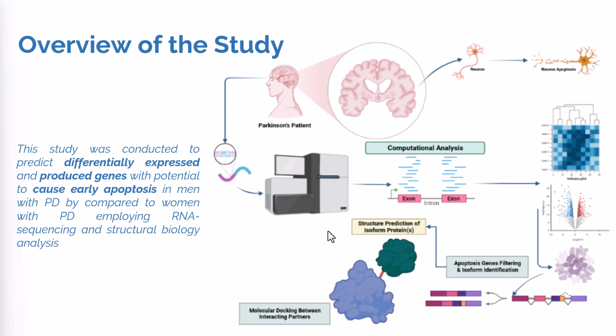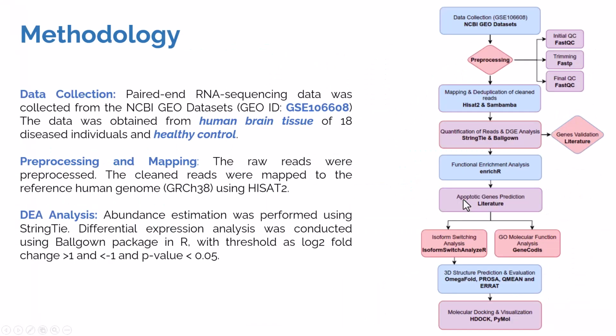I used both RNA sequencing and structural biology analysis techniques in this study to elucidate the genes and their interacting partners that can cause early apoptosis in the neural cell and eventually lead to the death of the cells. So when it comes to methodology, I applied a typical RNA sequencing pipeline, which includes taking the raw RNA sequencing data, which I took from NCBI GEO, and the data was collected from human brain tissue of 18 diseased individuals and healthy controls who did not have any neurodegenerative disease.